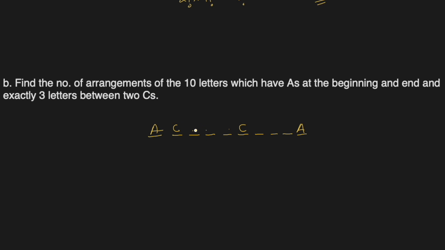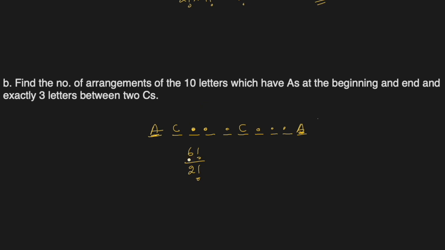In this one case, let's see how can we put the others. So 1, 2, 3, 4, 5, 6, right? So they can be arranged in 6 factorial ways, the remaining ones, because A and C's are fixed in this case. But mind it, there are 2 more A's which are repeating, so we'll have to divide it by 2 factorial. This is just one case, right? This A and this A, which A's are these, doesn't matter. We don't have to select them out of those 4 A's. So any A's will do here. So this is the case, one case.